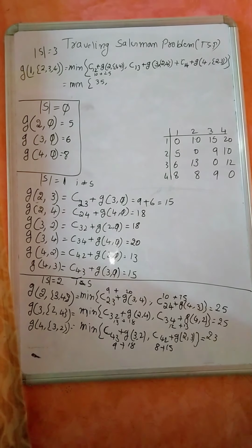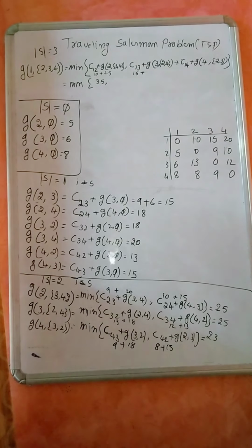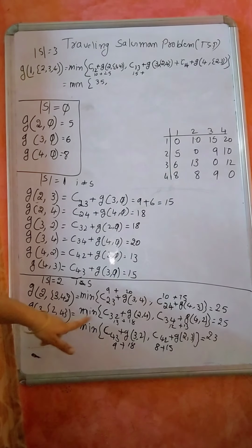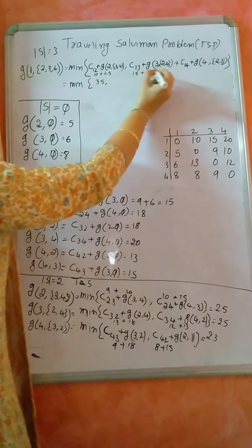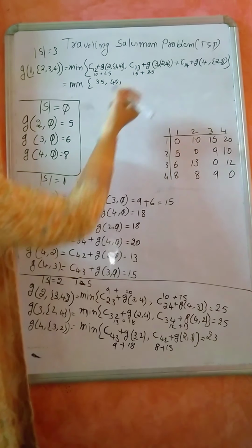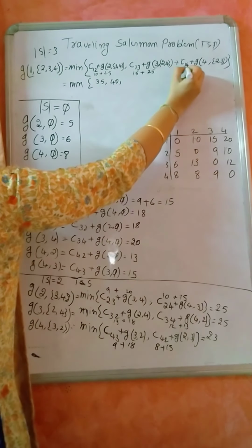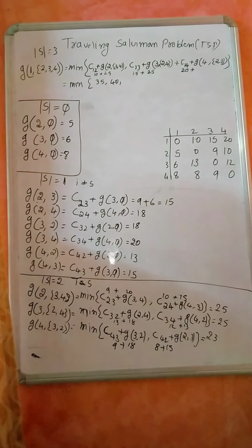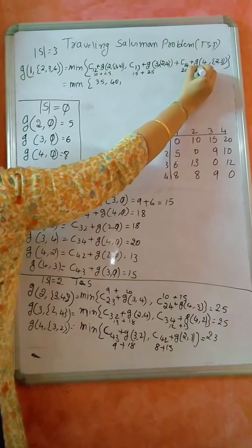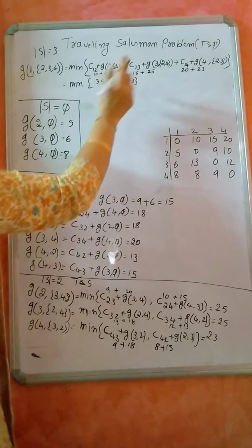Now 1, 3. 15 plus 3, 2, 4. 25. 40. Okay. Then 1, 4. 20. 4, 2, 3. 23. 43. So among this, which is the minimum?